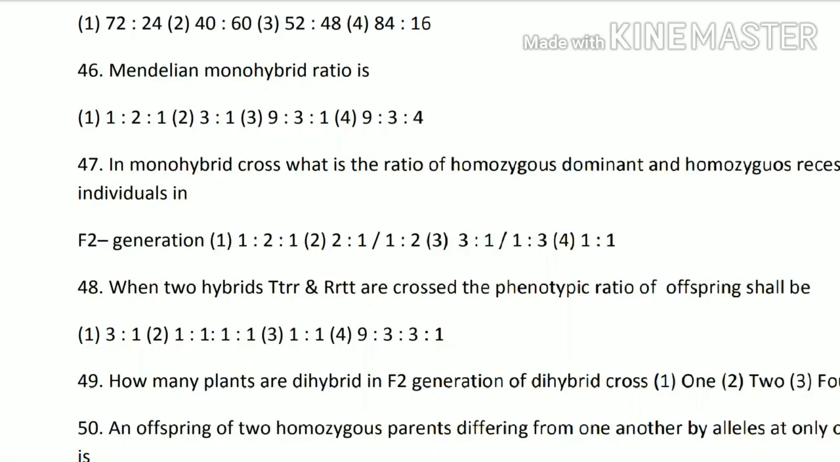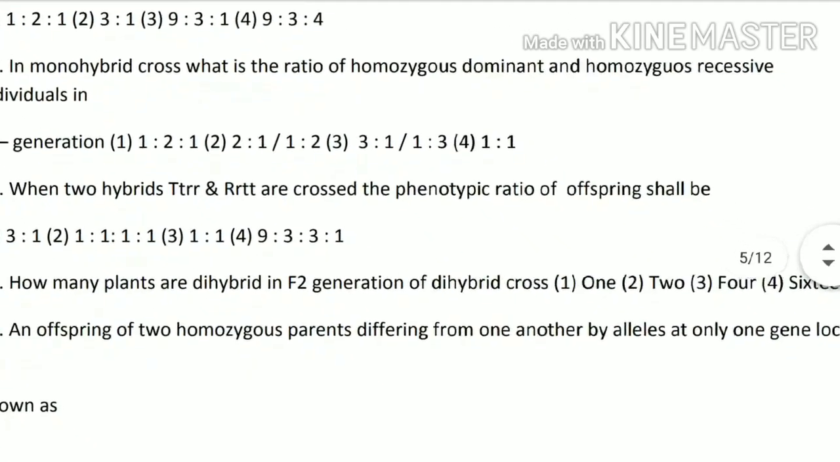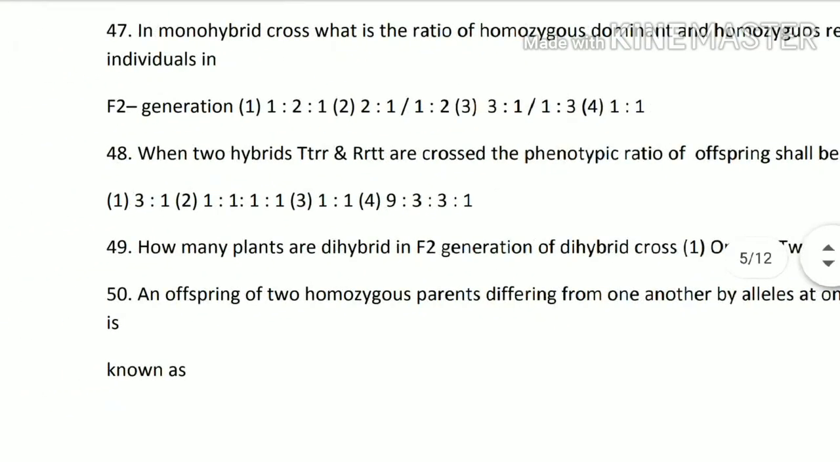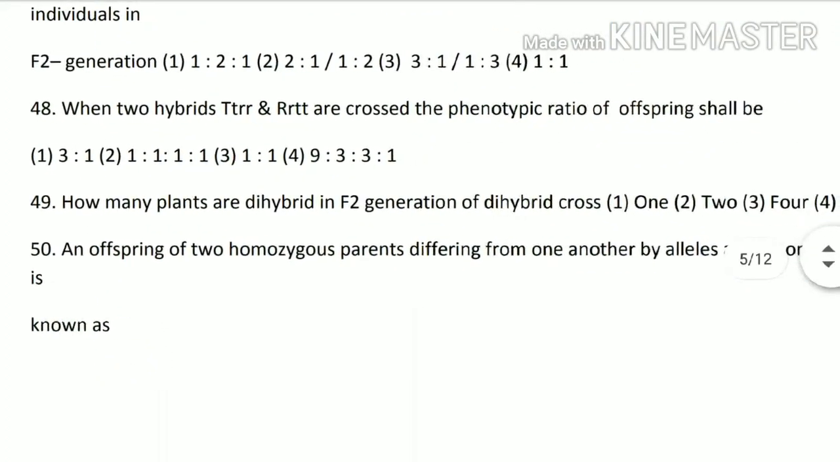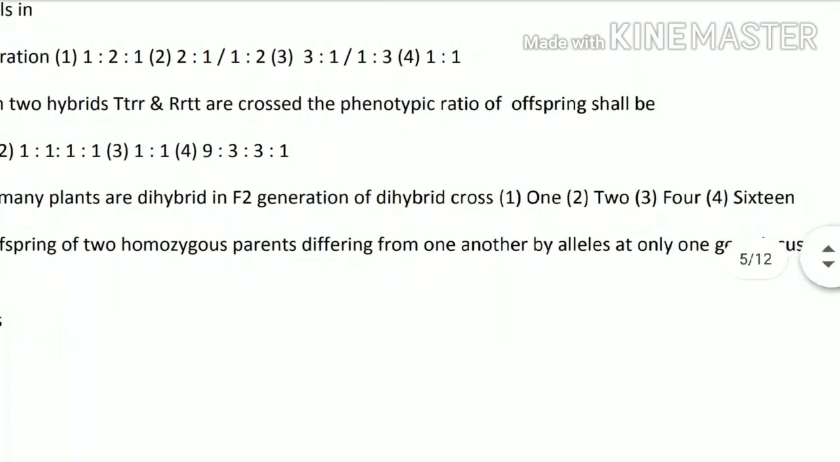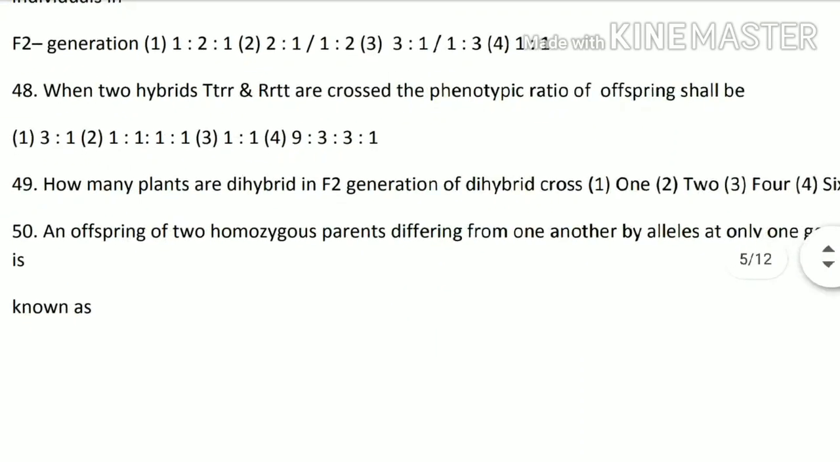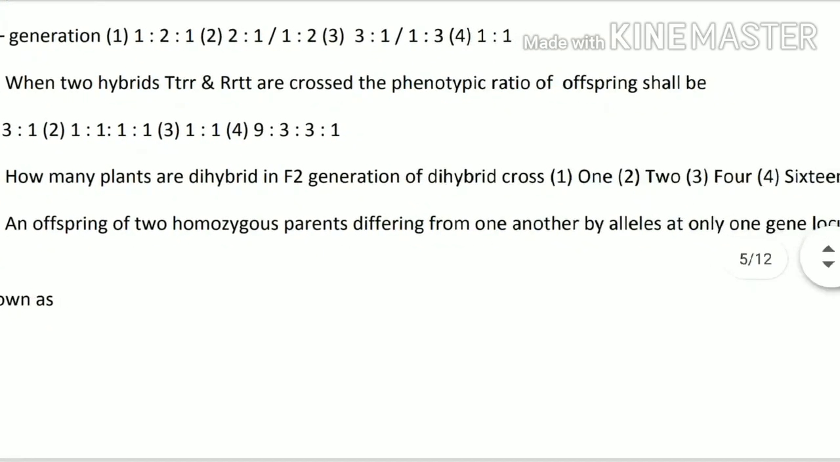Next 48th question. When two hybrids are crossed, the phenotypic ratio of offspring shall be. So you will again, after solving this, you will find that option 2 is the correct option, all 1. Next 49th question. How many plants are dihybrid in F2 generation of dihybrid cross? 1, 2, 4 or 16? So the answer is number 3 option, that says 4. So the 4 is the answer and the option third is the correct.